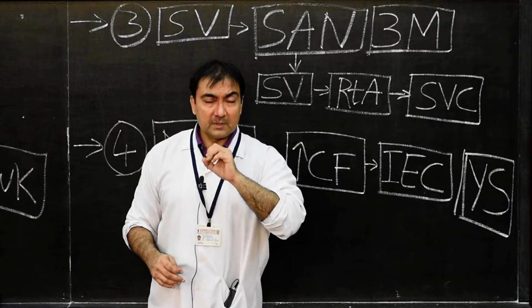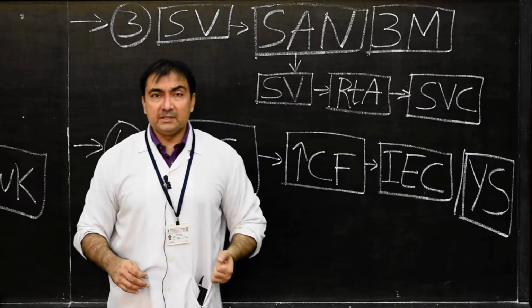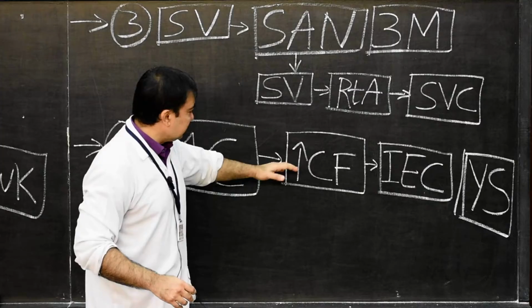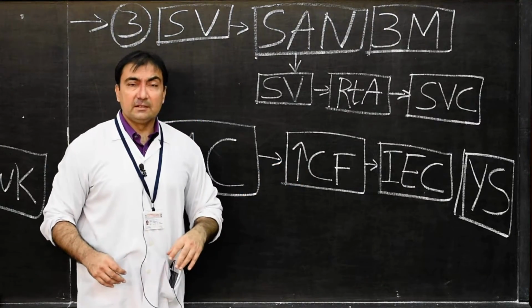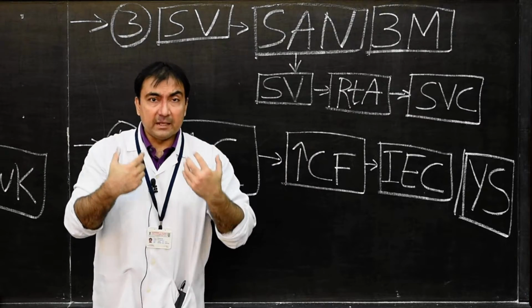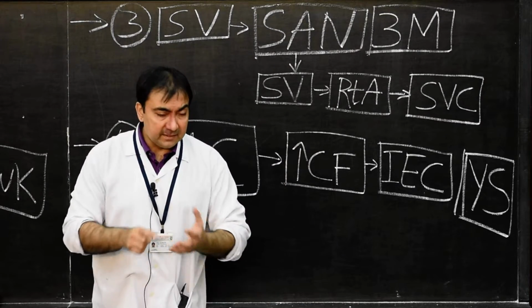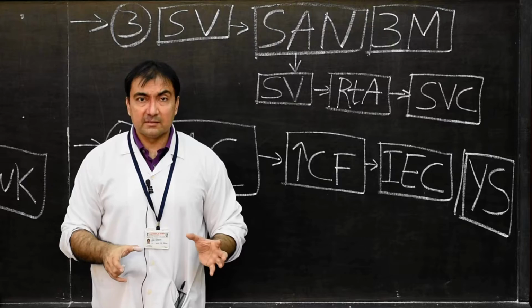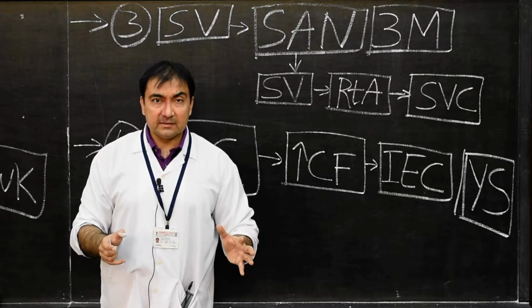Because now after this, the blood vascular system will start. Blood will circulate through the developed aorta and its various branches, through the various capillaries.